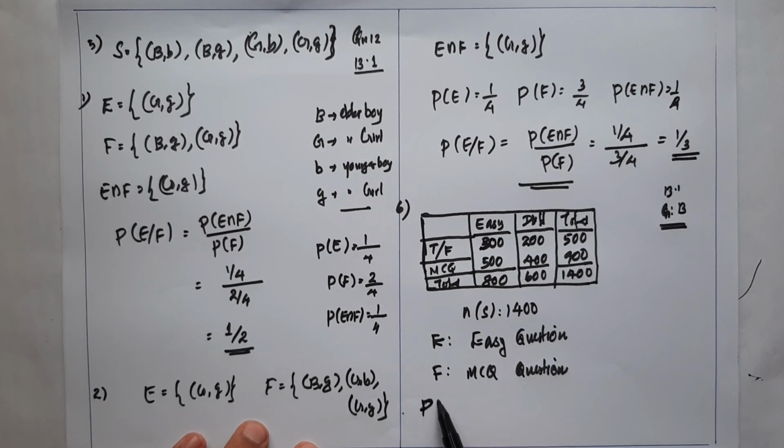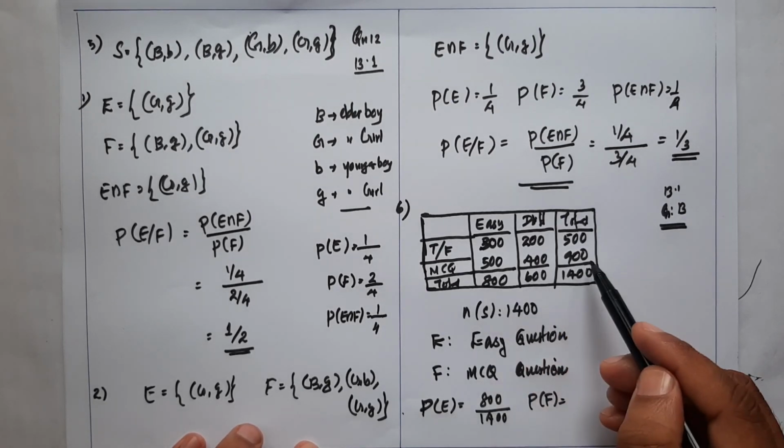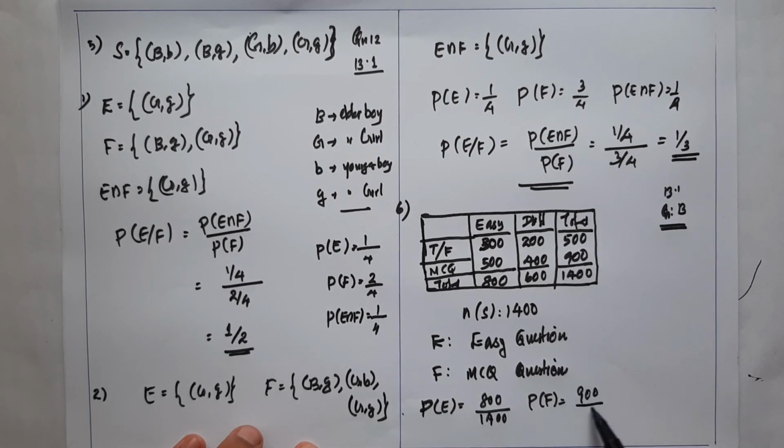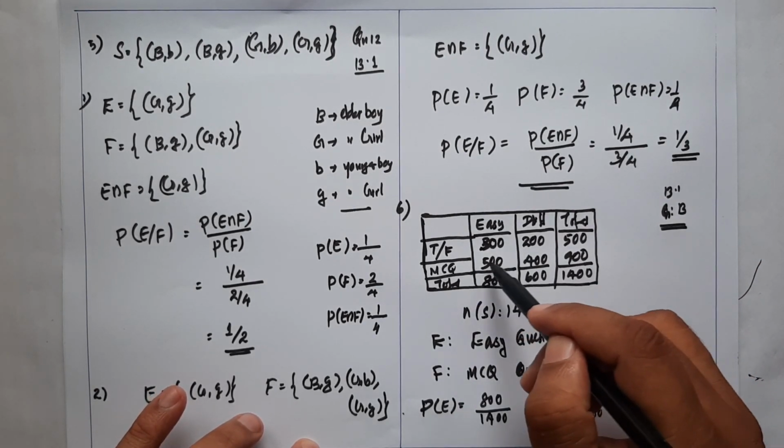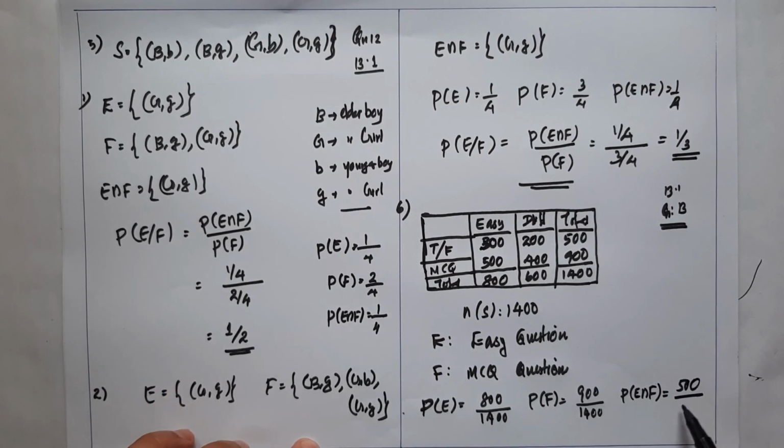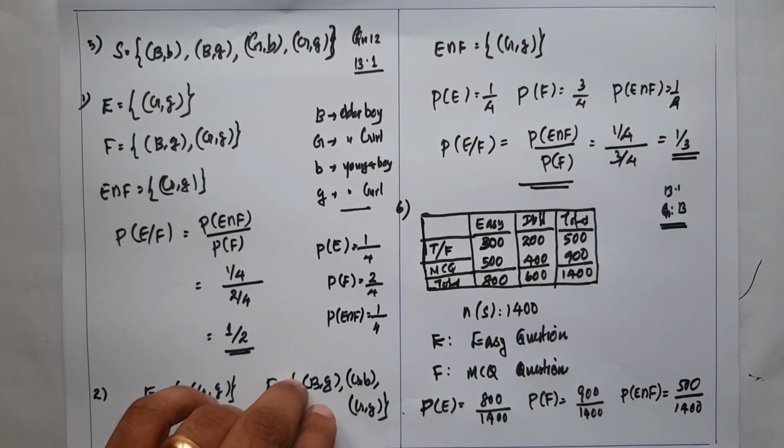Now P of E. That means easy questions: the total contains 800 easy questions divided by the total of 1400. Then P of F. MCQ: the total MCQ is 900 divided by 1400. Then what is P of E intersection F? That is easy and MCQ common, and the easy MCQ common is 500, so 500 divided by 1400.